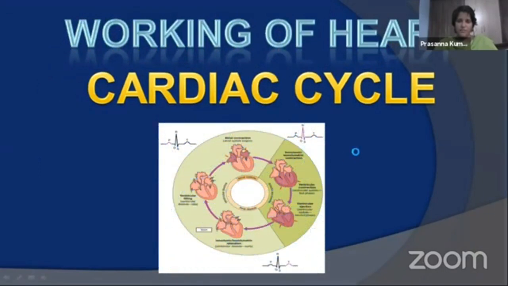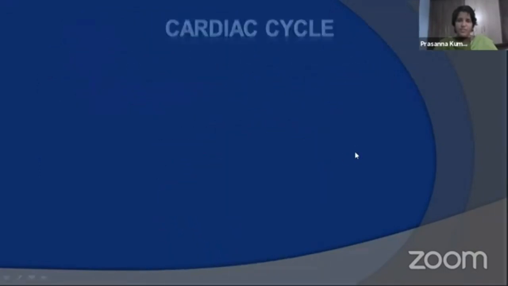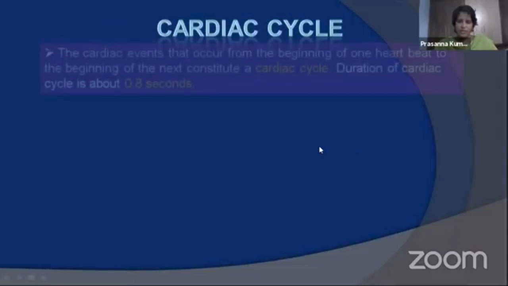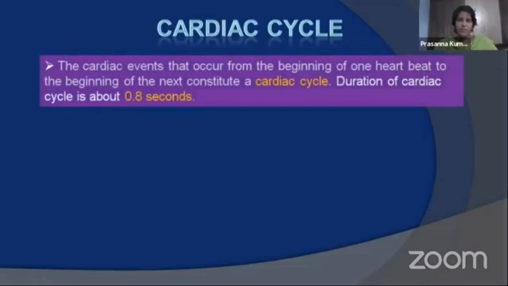Cardiac cycle refers to the cyclical changes that are occurring in the heart during pumping of blood. So what is the function of heart? Heart helps in pumping of blood. As you all know, heart is defined as a pulsating organ by rhythmic contractions and relaxations.